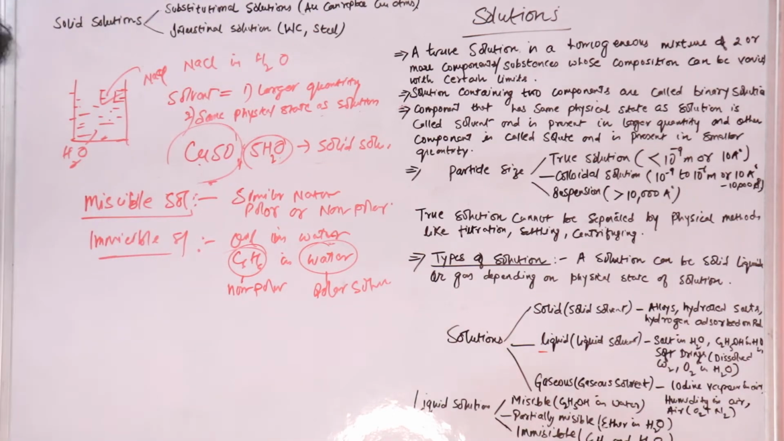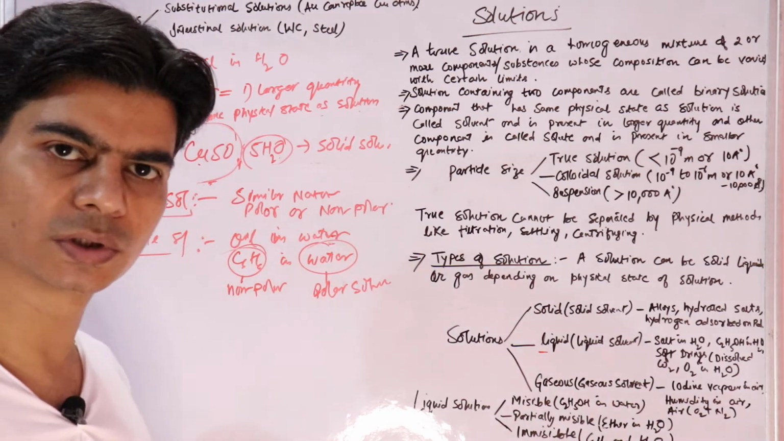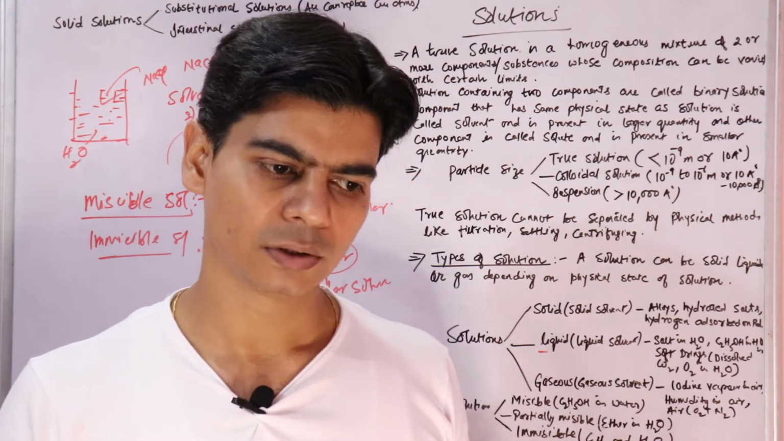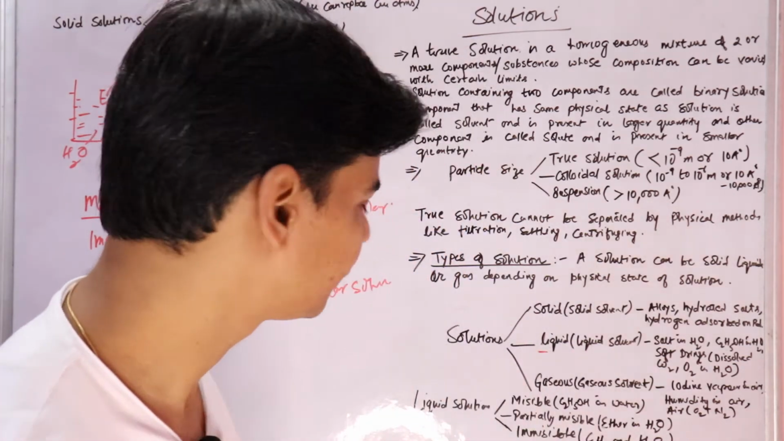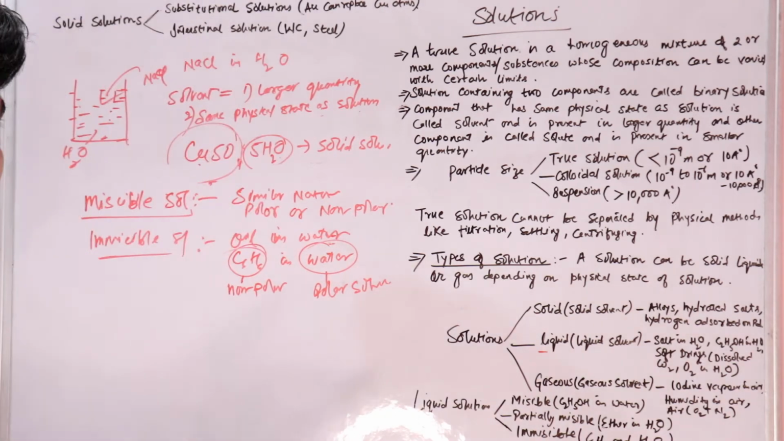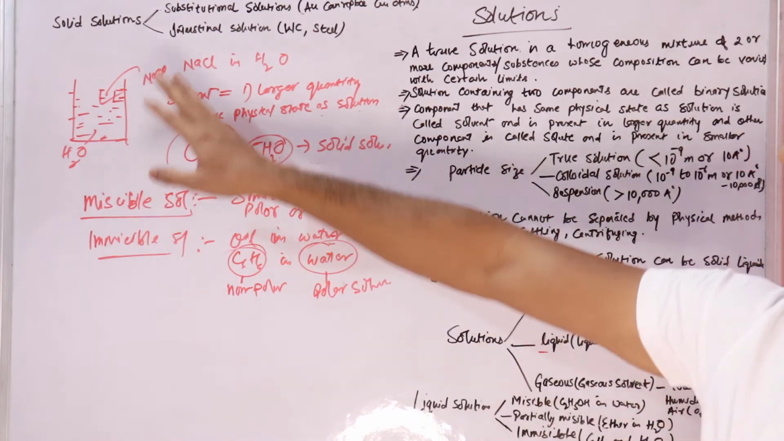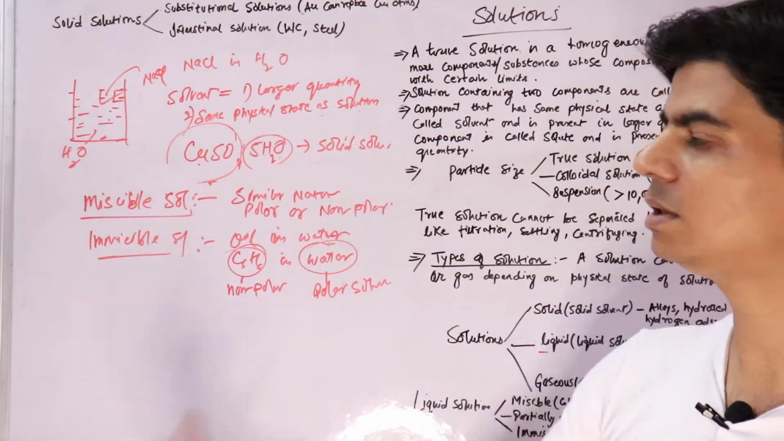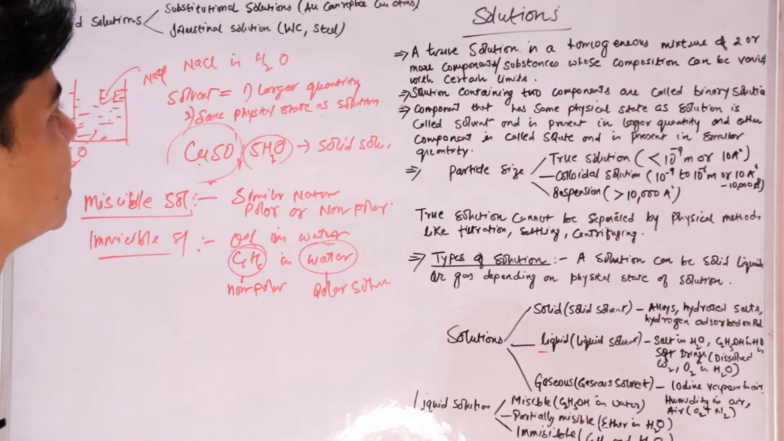Now we have something called solid solutions. Like we have liquid solutions, we have solid solutions, where the physical state of the solution would be solid, the solvent would be solid, and the solute would also be solid, right? We have two kinds of solid solutions. First is substitutional solutions and the second is interstitial solutions, right? Let's take an example and understand it.